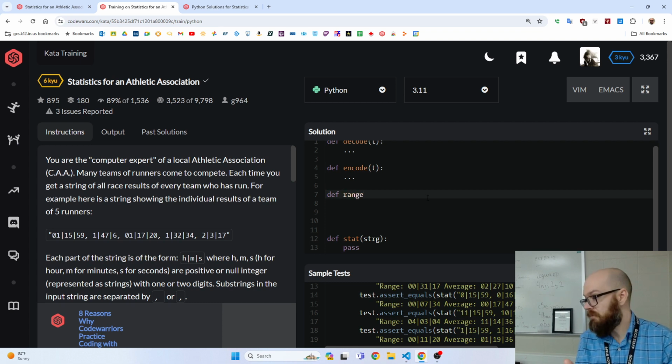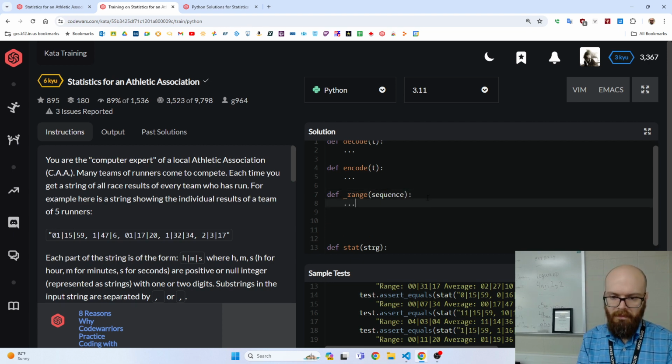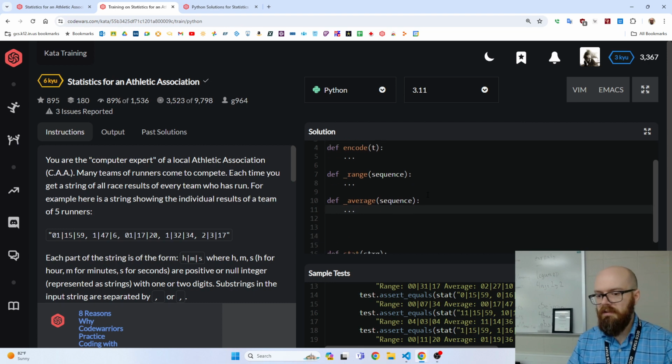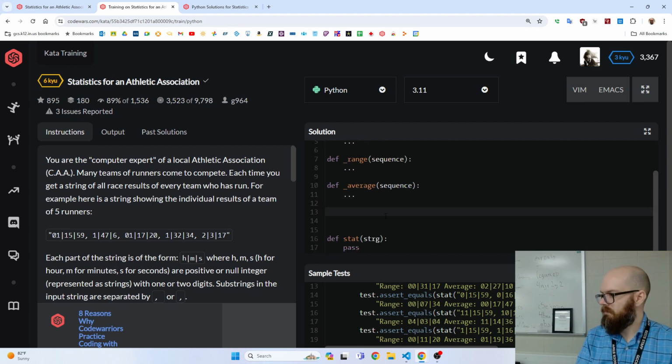Well, look at that, it changed color because range is already a meaningful function in Python, for i in range 5 or whatever, and I don't want to step on their toes, so I'm going to go underscore range just to show that it's my own little thing. And it's the range of what? Well, in this case, it's times. I'm just going to say sequence because it could be whatever. And then we're also going to have average. And we're also going to have, or I could call it numbers for the parameter. And we're also going to have median.